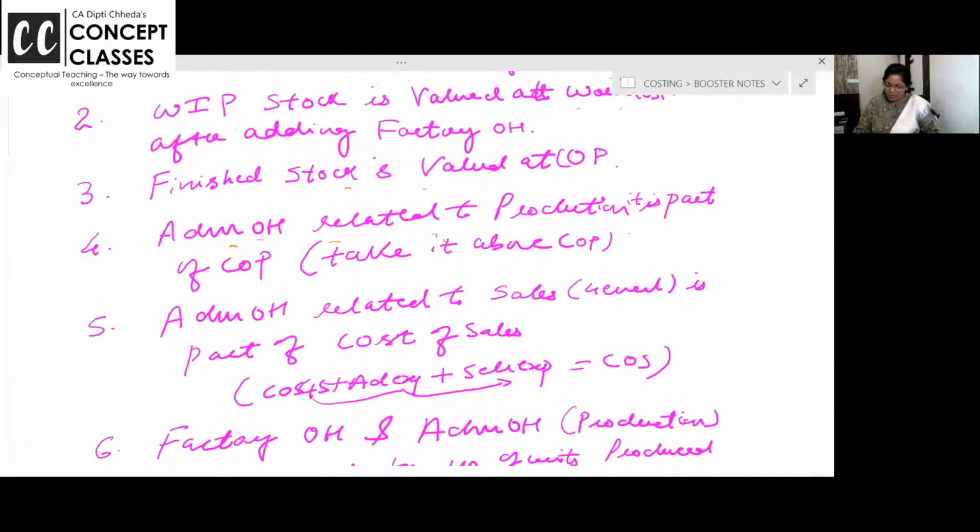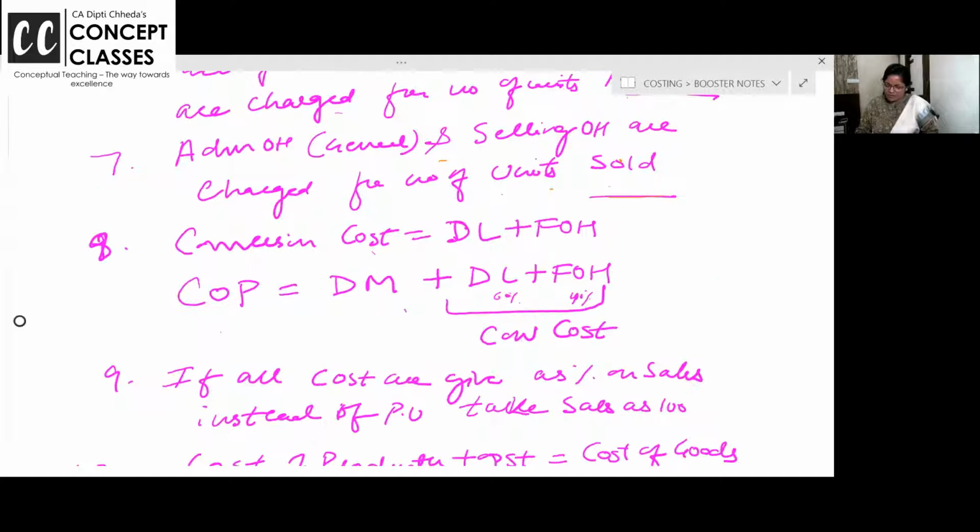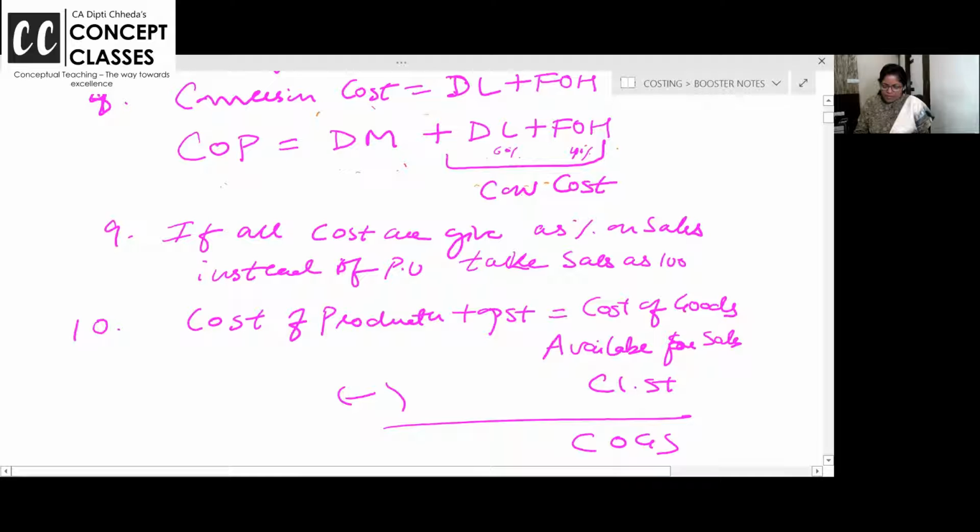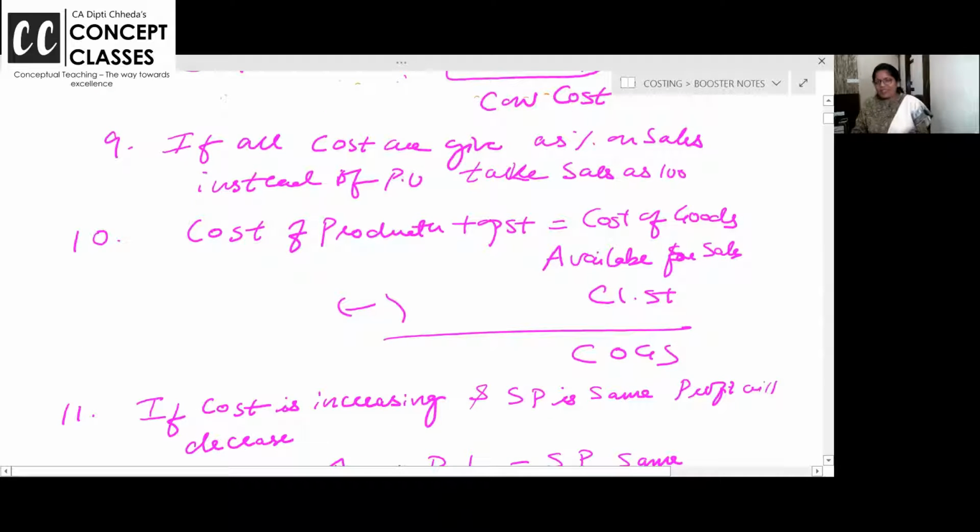Yeah. I also gave you some other formulas. Conversion cost: indirect material, if you add labor and overhead, you get conversion cost, then you get cost of production. Many times in the exam they give direct material, then add conversion cost, which is direct labor and factory overhead, so you will get the cost of production. If all the costs are given as a percentage on sales, take sales as 100. If not, take cost as 100. Cost of production, if you add opening stock, you get cost of the goods which are available for sale.